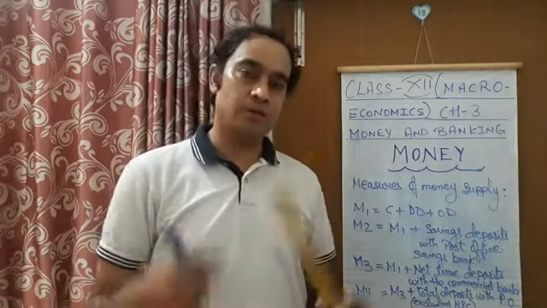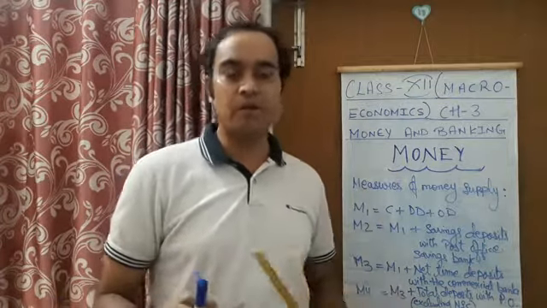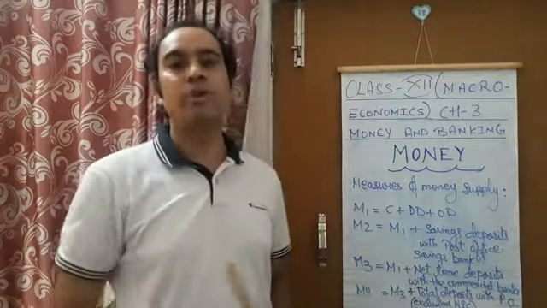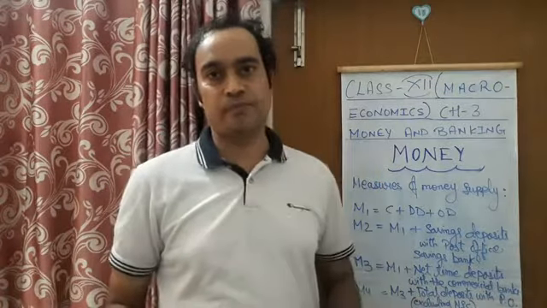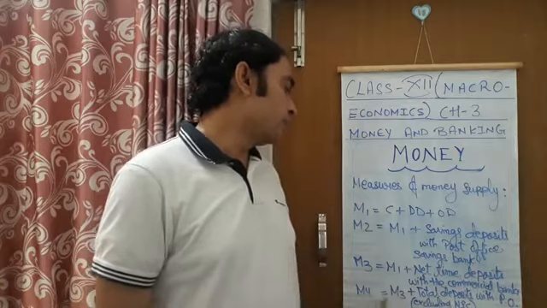After some time, you can get back your money with a good rate of interest. So this is M4 money supply.